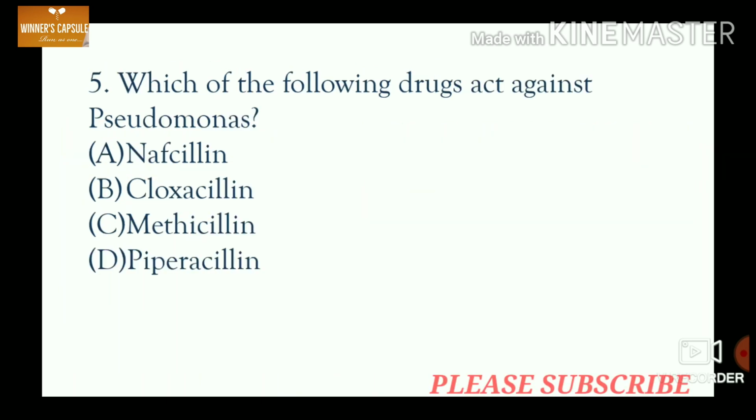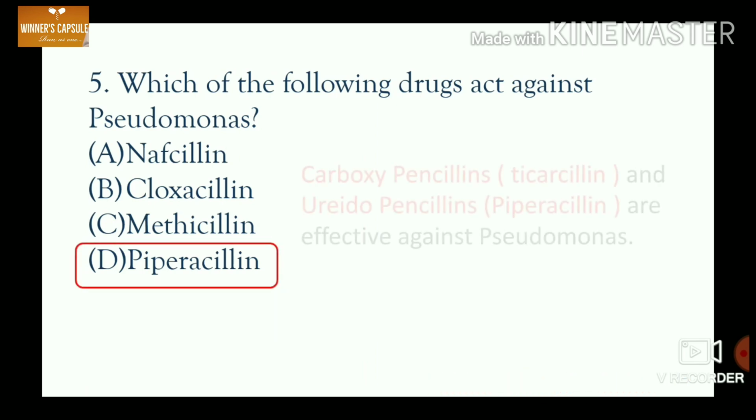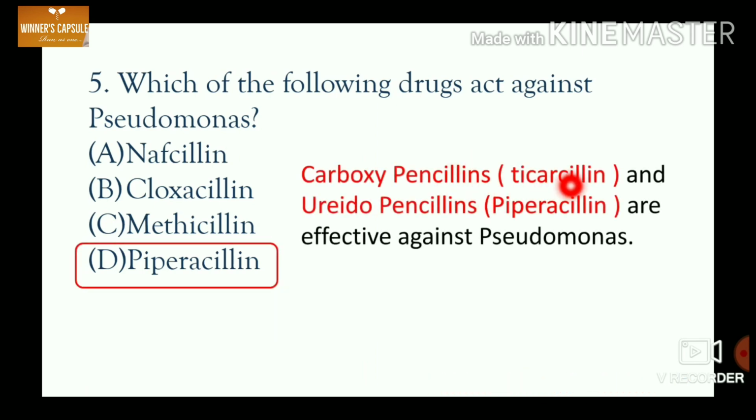Moving to the fifth question. Which of the following drugs act against Pseudomonas? A. Nafcillin, B. Cloxacillin, C. Methicillin and D. Piperacillin. The drug which is effective against Pseudomonas is piperacillin. Option D is the correct answer. Carboxypenicillins which include ticarcillin and ureidopenicillins which include piperacillin are effective against Pseudomonas.